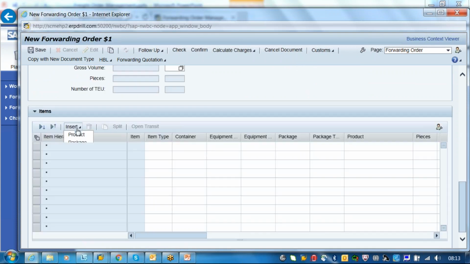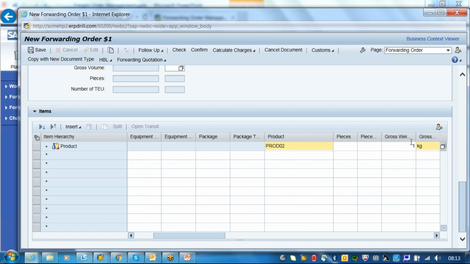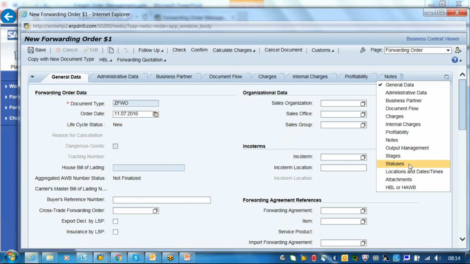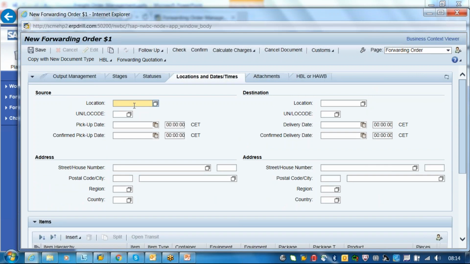Enter the product, and the gross weight. Under location, dates and time, I'll say the source location 3100 and the destination location CU302.